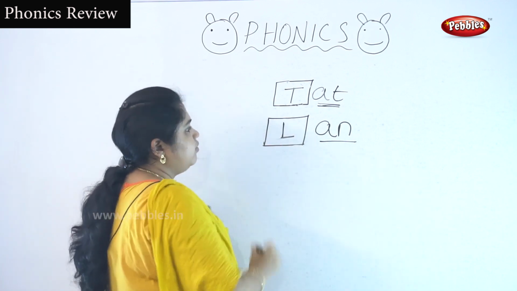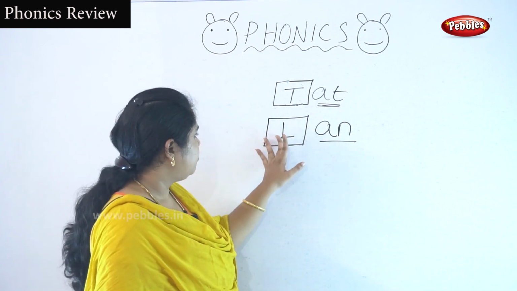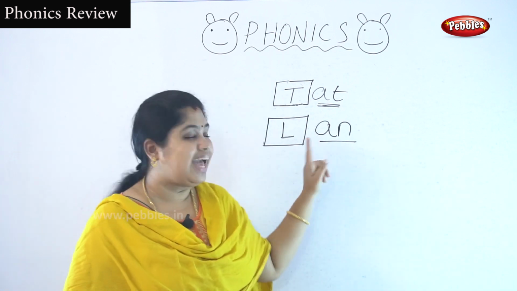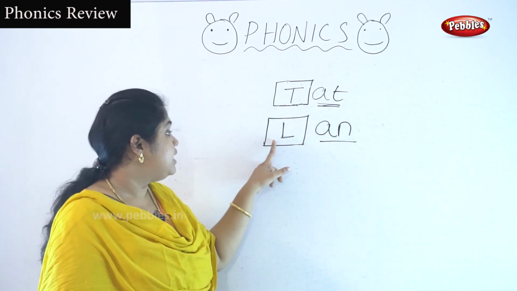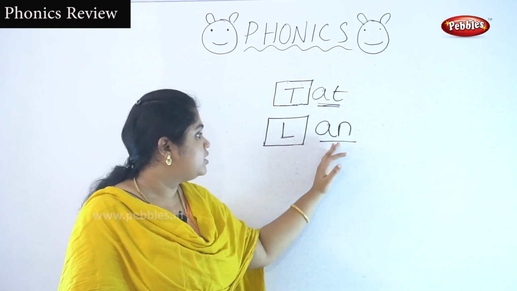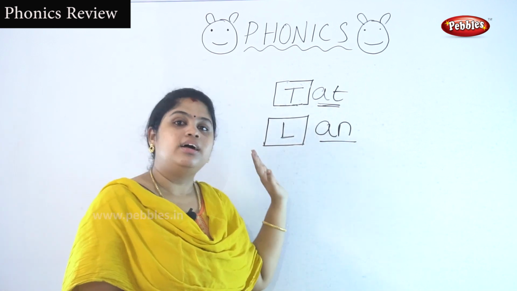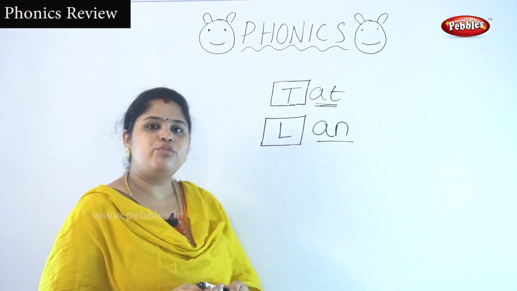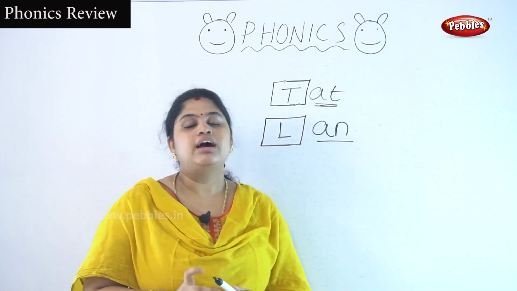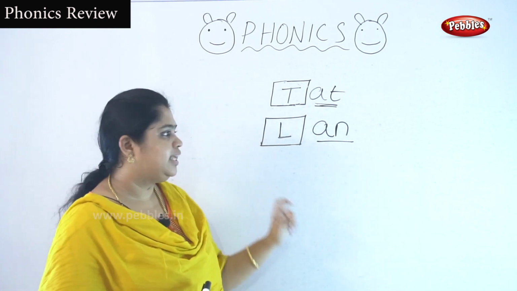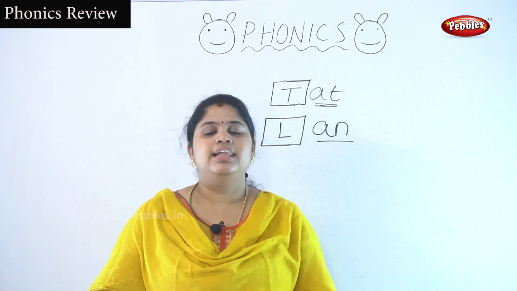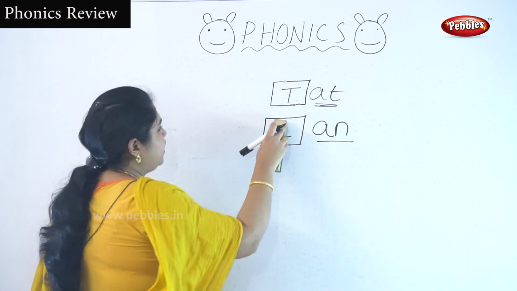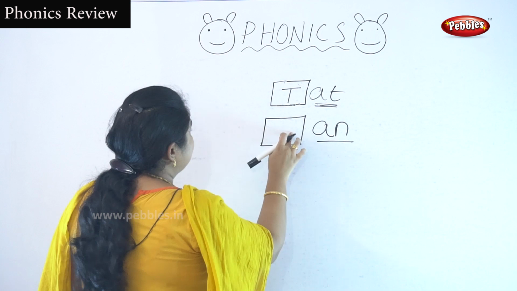This is letter L. L sounds like la. La and lan. Okay, this is an. La and lan. What is the sound of the two-letter word A and N? An. Okay, now I have written L. What is the sound of the letter L? La. La and lan. Okay, now I am going to replace it with letter M.